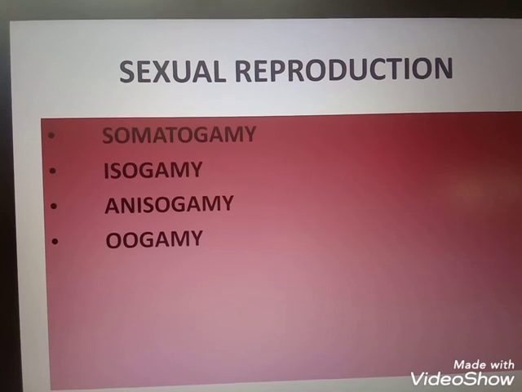Then the next is oogamy. Oogamy means the fusion of a male gamete with a large non-motile female gamete. The example for this group is Pythium. Again I am repeating, sexual reproduction in fungi takes place in four ways.